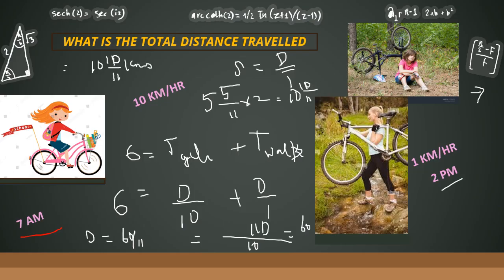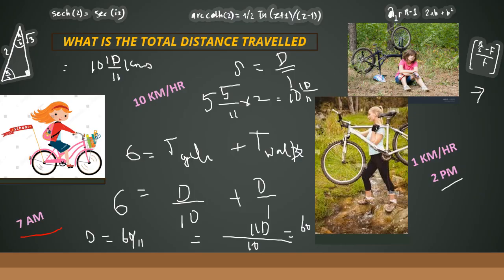Okay, so let me just sum up. Here we took the time reference because we know that the girl started at 7 o'clock in the morning and came back at 2 p.m. So the total hours that she had spent outside is 7 hours, out of which 1 hour went in waiting. So the remaining 6 hours is nothing else but the time taken for her to travel by cycle and the time taken for her to walk. So taking a time reference, we solved this.